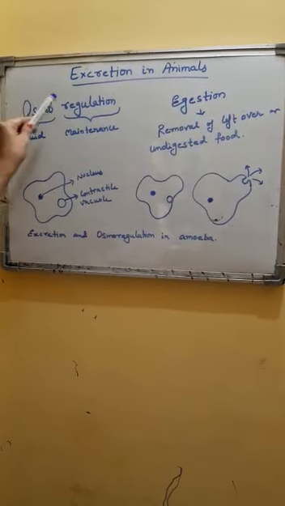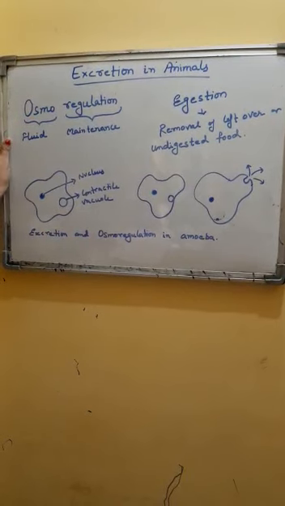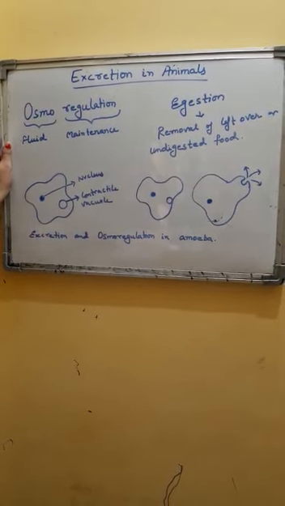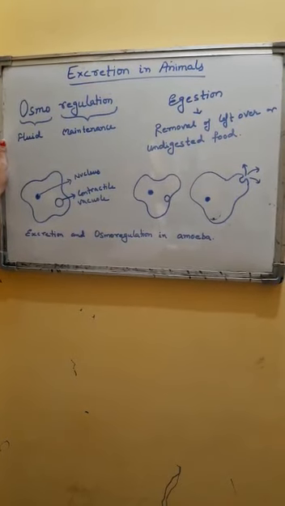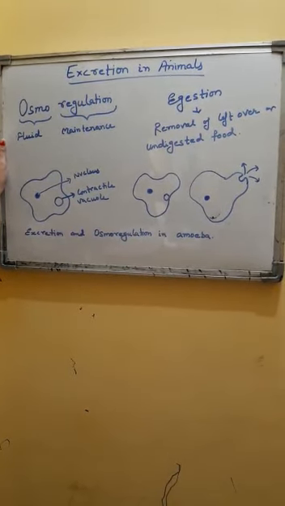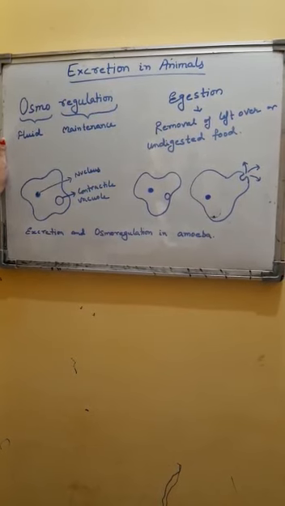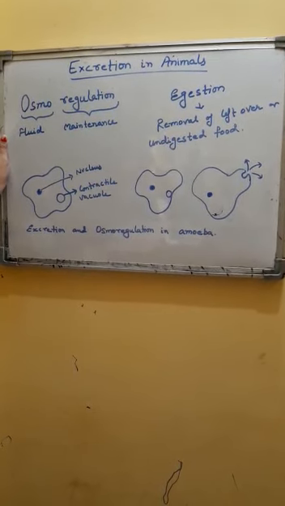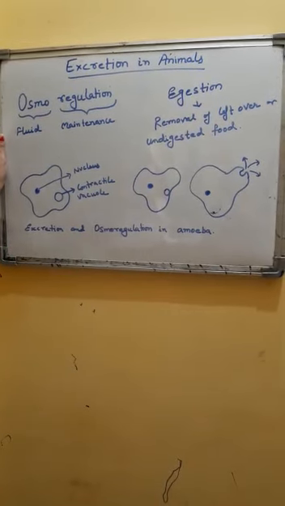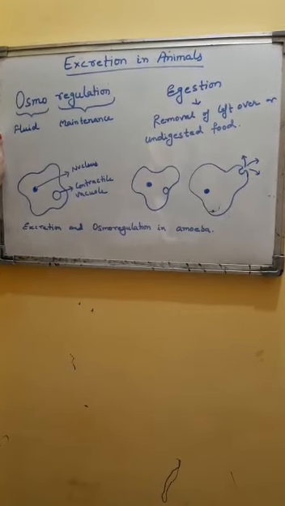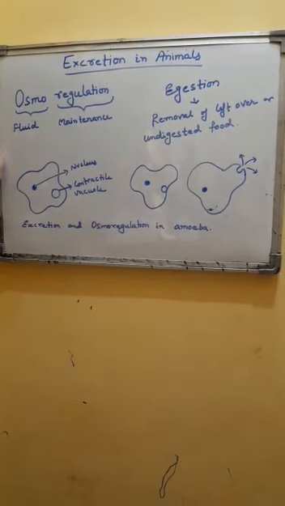It is done with the help of excretion in most of the organisms. In this process, the osmotic pressure of the body is regulated or maintained by controlling the amount of water and salts in the body.